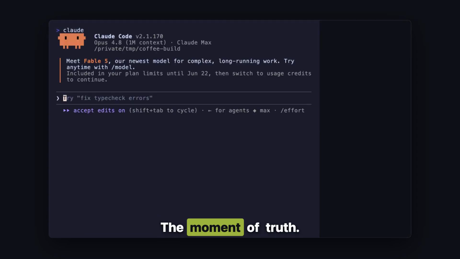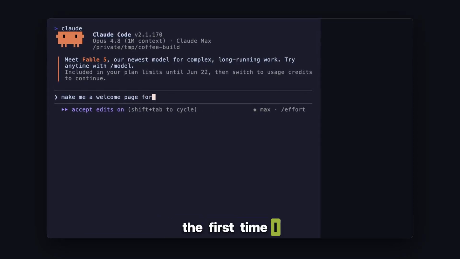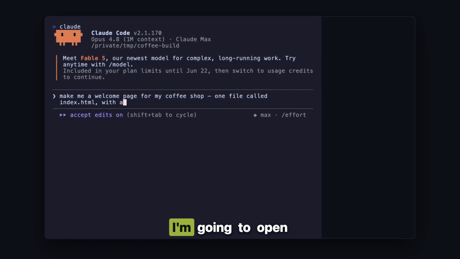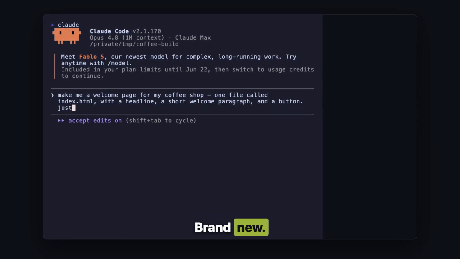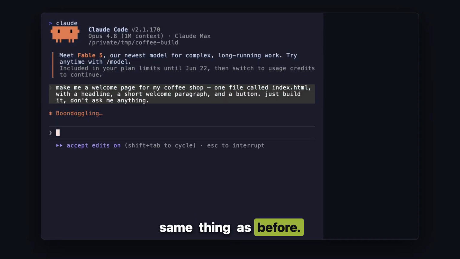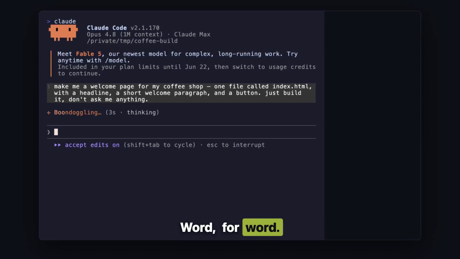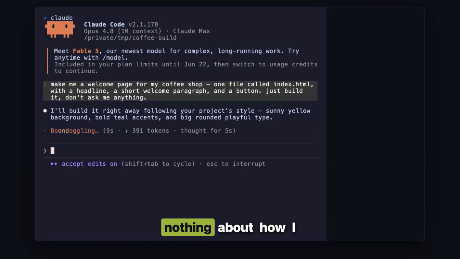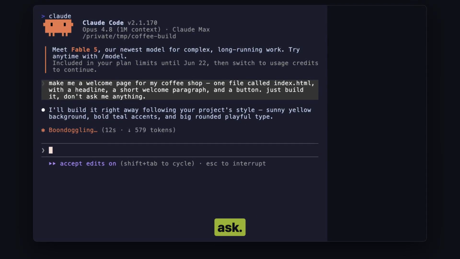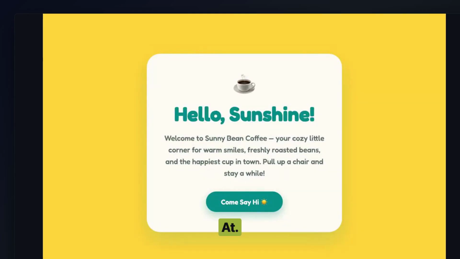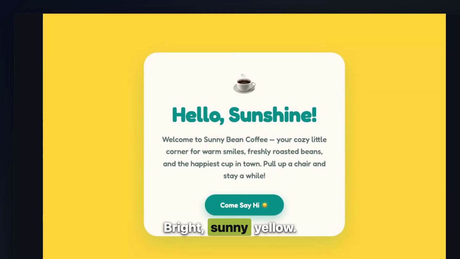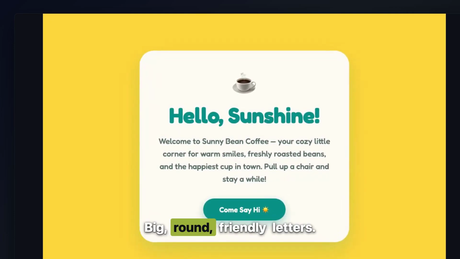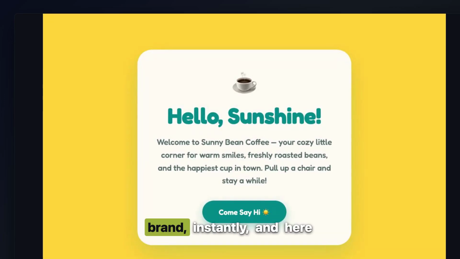Now, the moment of truth. And I'll be honest, the first time I saw this happen, it kind of blew my mind. I'm going to open a fresh chat, brand new, and I'm going to ask for the exact same thing as before. Word for word. Make me a welcome page for my coffee shop, same request. I'm changing absolutely nothing about how I ask. And look at that, bright sunny yellow, bold pops of teal, big round friendly letters. It is exactly my brand, instantly. And here is the wild part, I never said one single word about colors this time. It already knew.